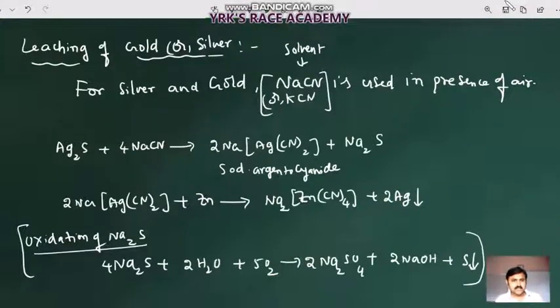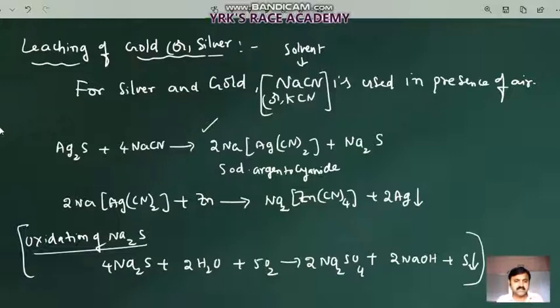Let us see, in the case of silver, Ag2S, this leaching process will be done by taking sodium cyanide. So Ag2S will be dissolved in sodium cyanide, and in this reaction we will get the sodium argentocyanide complex, and from that complex a replacement reaction will take place according to the electrochemical series order.